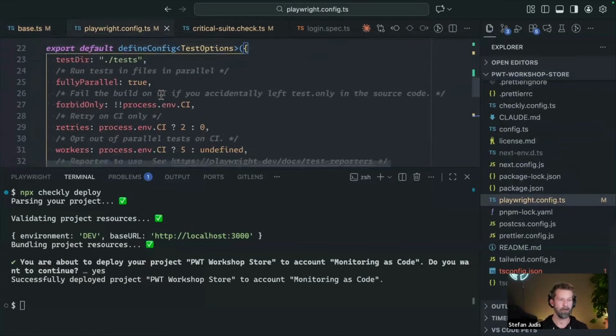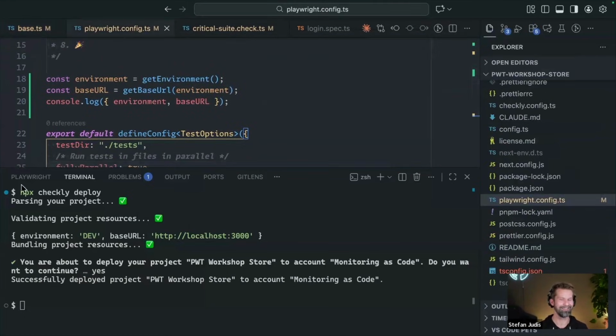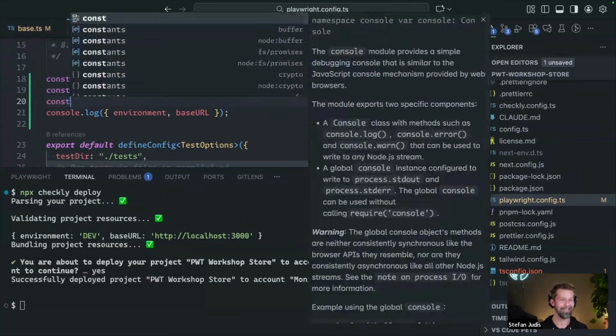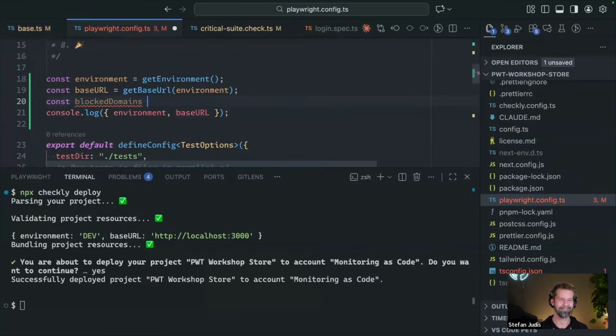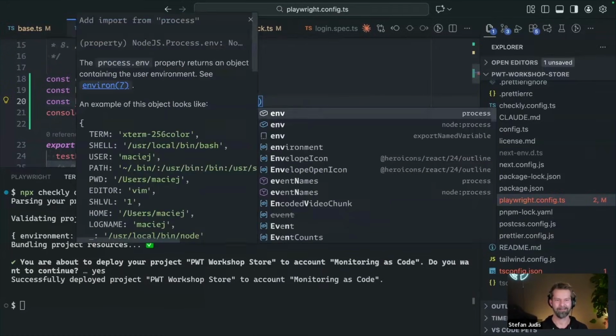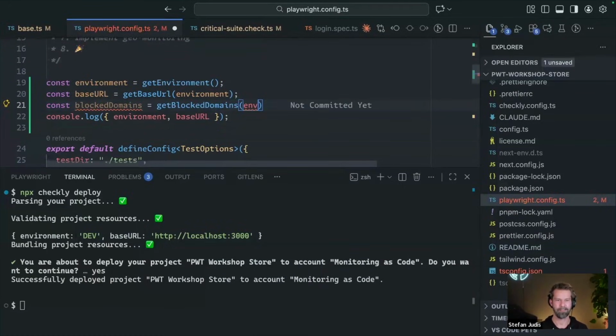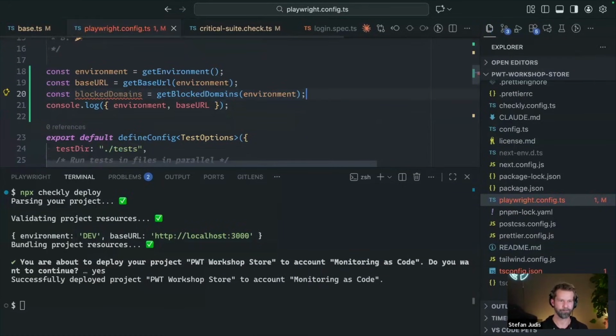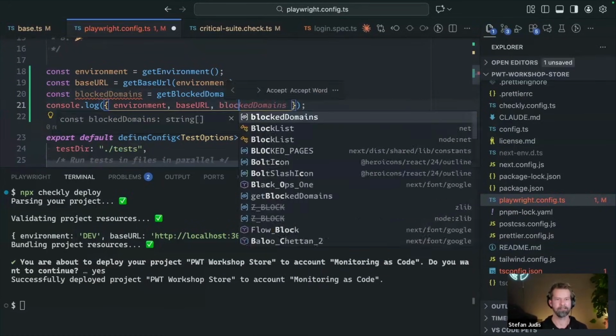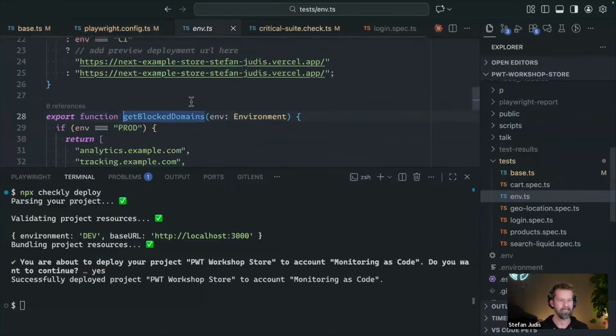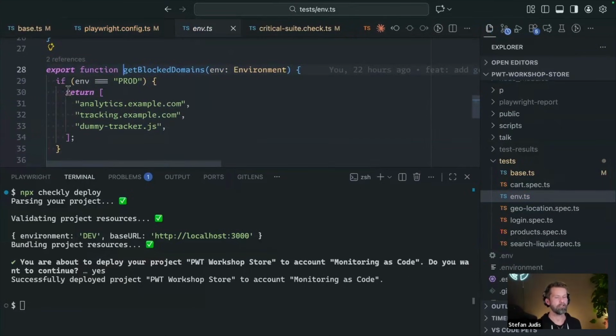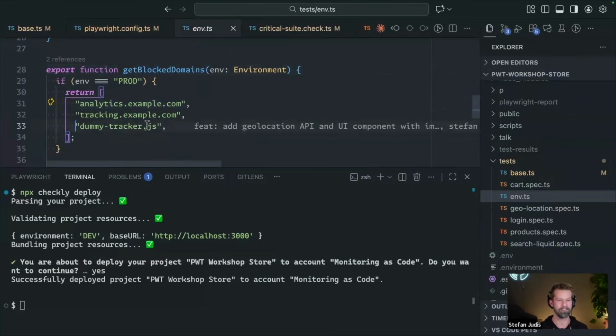Here we go. And you probably discovered the drill by now because I didn't want you to see me typing all day. We can go with blocked domains equals get block domains. And again, I'm passing in the environment. Here we go. Let's also log that out. So when we here have a look now that whenever we are on prod, we want to block these scripts. So we want to block analytics, tracking, and my little dummy tracker.